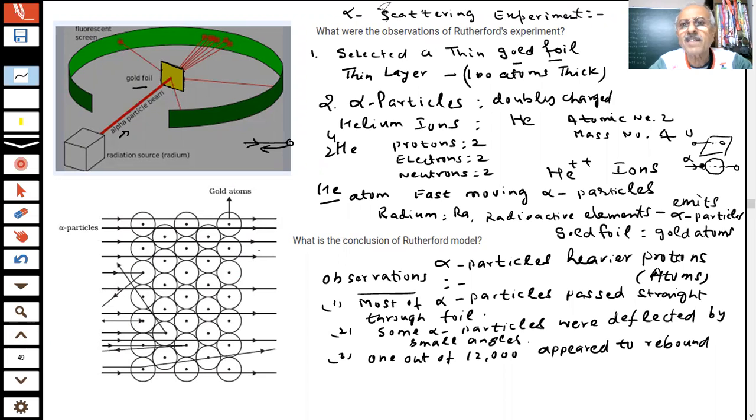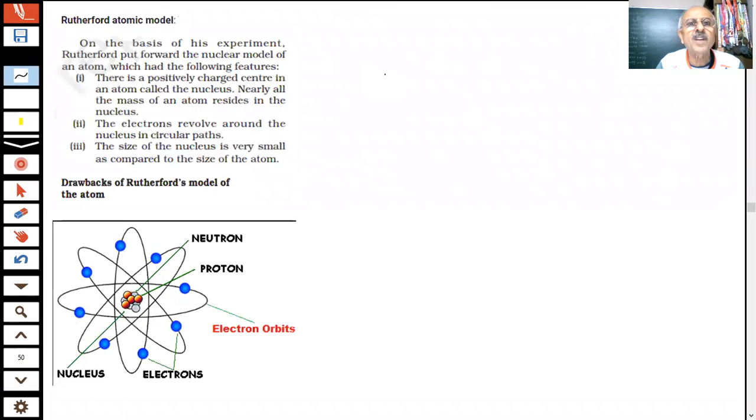How will we say, students, that when alpha particles have been passed through atoms of gold, most of them have passed straight. Few are deflected. 1 out of 12,000 is rebounded. So on what basis? What is the conclusion of this experiment? Then what is our conclusion? Now the question is, what conclusion can we draw from the observations made by Rutherford?